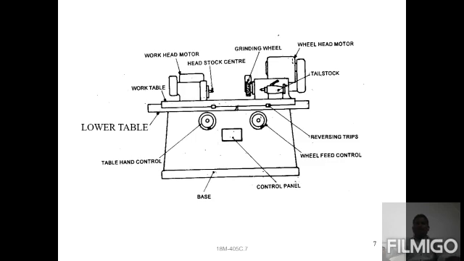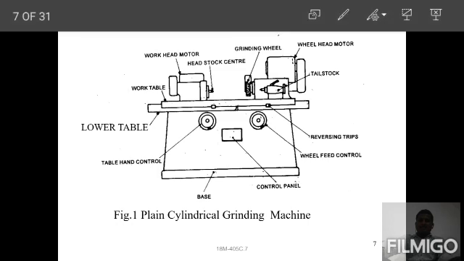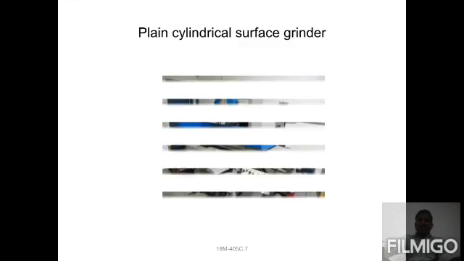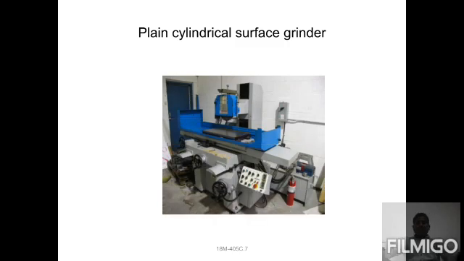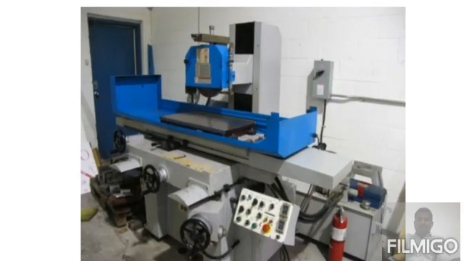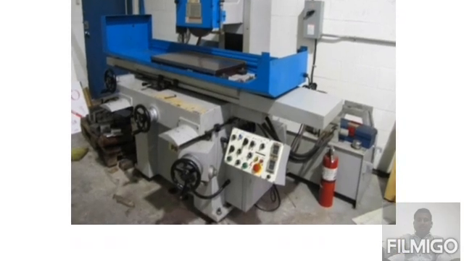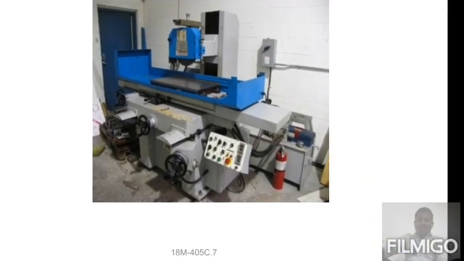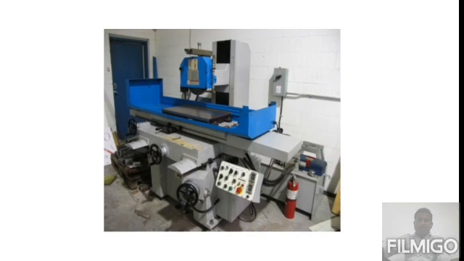So we can observe one figure here. You can check the plain cylindrical type of grinding machine, which is generally utilized. Then next, you can check what figure is there. This is one of the grinding machines. You can observe the components we discussed previously: wheel controls, the control panel, and next the surface table.